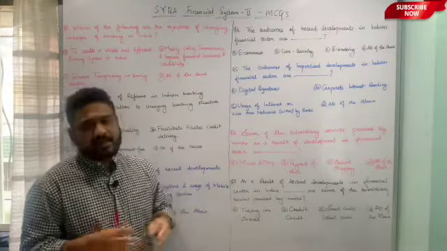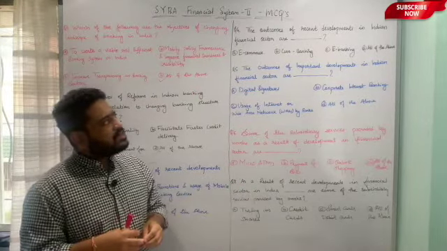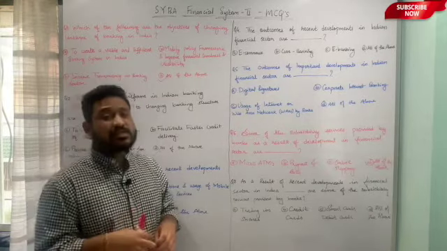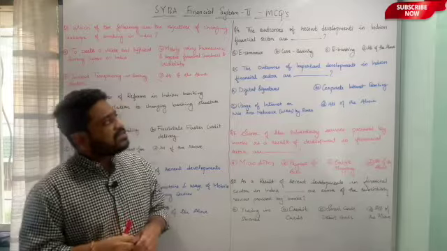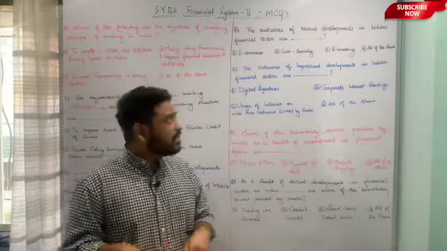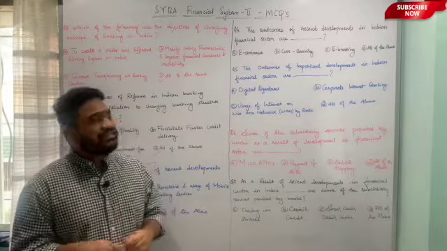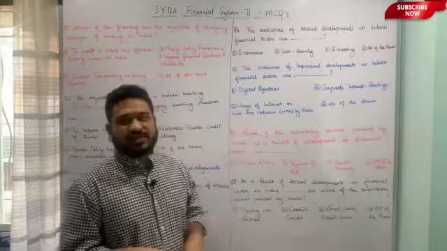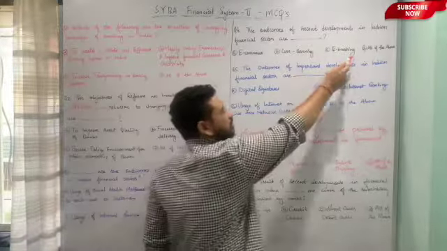The third is e-banking services. All of us are aware of the e-banking services. We are actually using it in some sense or the other. And the last is all of the above. That means e-commerce, e-banking, as well as core banking systems. So here again, the outcomes of recent developments in the Indian financial sector are all of these. That means option D, all of the above, is the correct answer to this particular question.